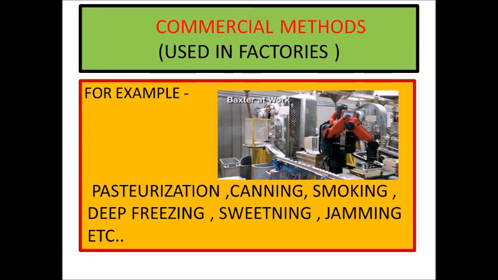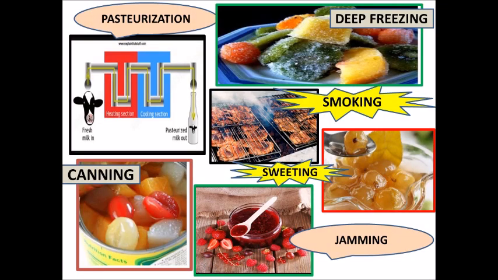Let us discuss the commercial methods of food preservation, which are used in factories to produce packaged food items in large quantities in proper sealed containers or packets. Examples are pasteurization, canning, smoking, deep freezing, sweetening, jamming, and many more. Now let's have a look at the various methods of commercial preservation of food.